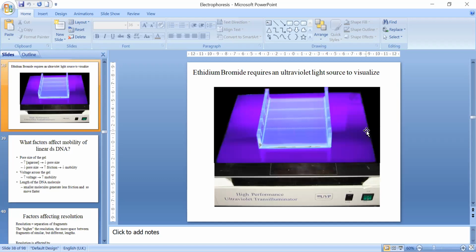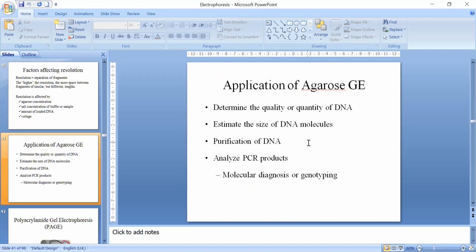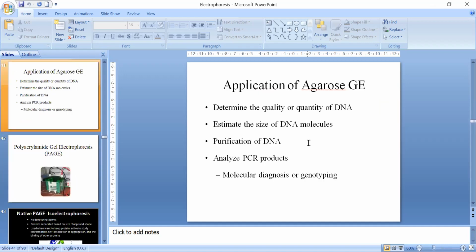You can see this is an equipment called a transilluminator, which exposes the gel to UV light. After UV light exposure, we can see the bands of DNA. I hope it is clear to you. It is largely used for quality and quantity estimation of DNA, and estimation of the size of the molecule.